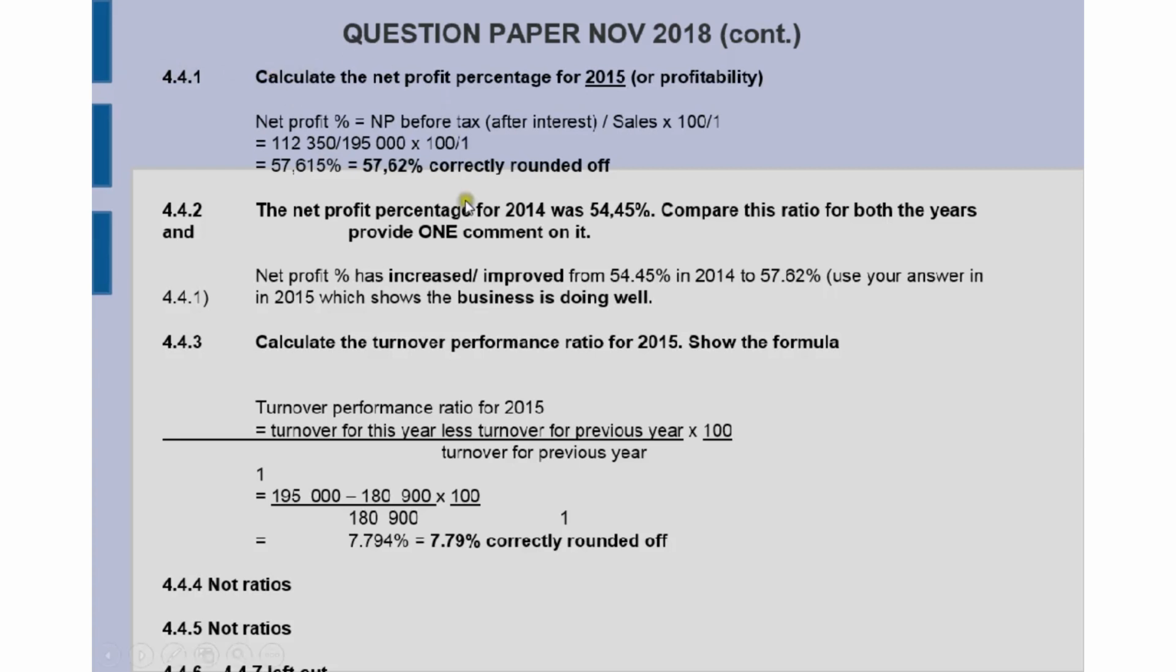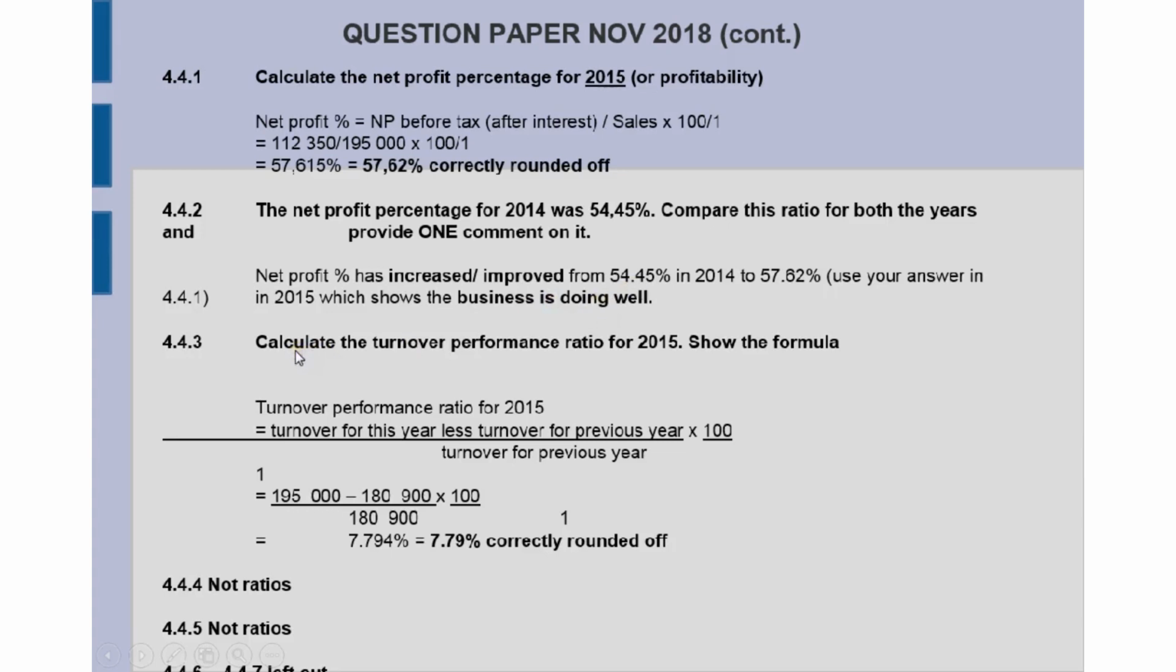4.4.2, they now give you the net profit percent for the previous year and ask you to comment on the change from year 2014 to year 2015. So here you can say the net profit percentage has increased because you can see the previous year and you can see the new year, and you need to mention your years as well when you put your percentages down, and you use your answer. Even if it may be a wrong answer, they will still give you credit for it because you have used the answer that you got in your calculation. And also which shows that this business is doing well.